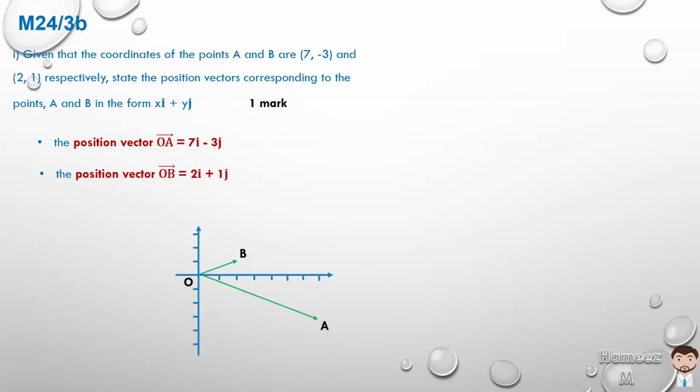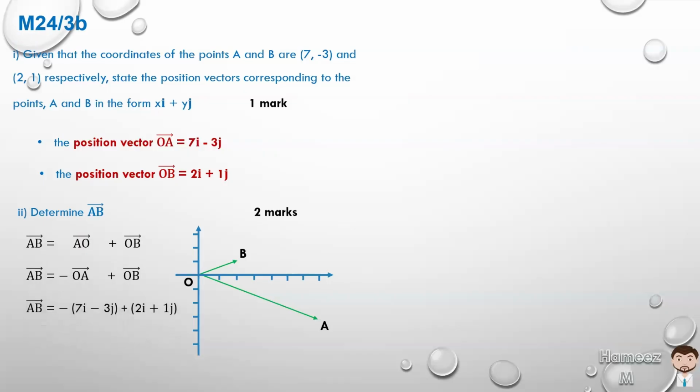Part 2, determine AB, that vector. Now, how do we go from A to B? We can go from A to O, and then from O to B. So A to O is really the opposite direction of OA, so it's minus OA plus OB. And we know the values in terms of the unit vectors, so we could substitute. So AB is minus OA, which is minus 7i plus 3j, plus 2i plus 1j.